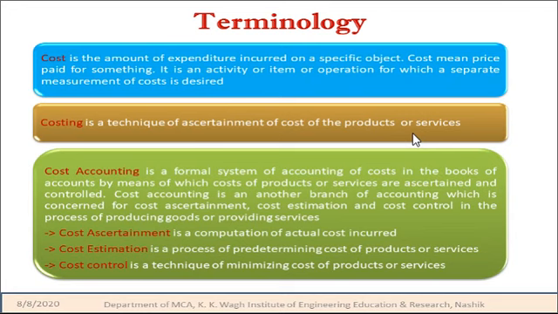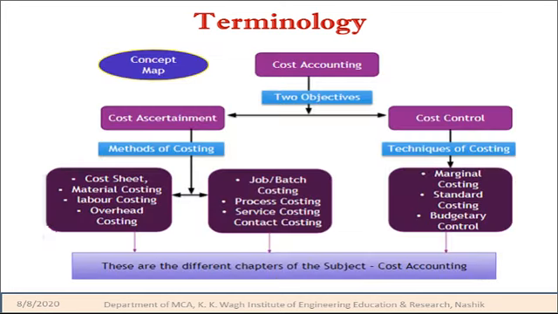Now what is this term? Cost ascertainment is the computation of the actual cost incurred, whereas cost estimation is the process of predetermining the cost of the product or the services, and cost control is a technique for minimizing the cost of the product or the services. This is all about the terminology of the cost.